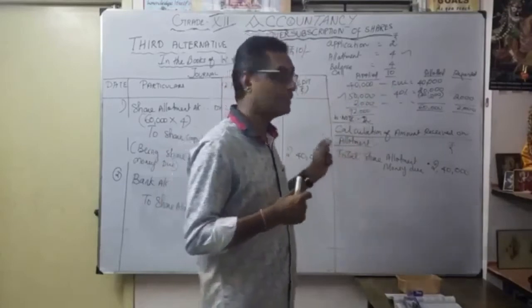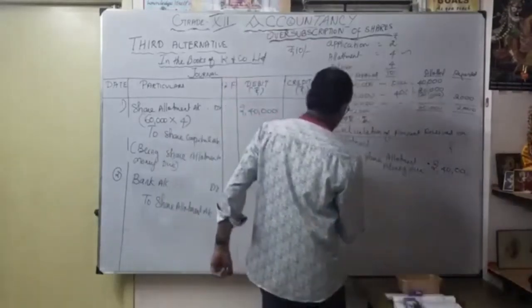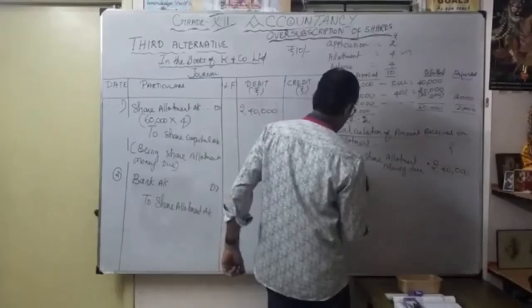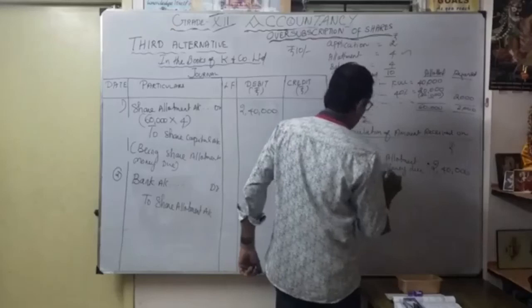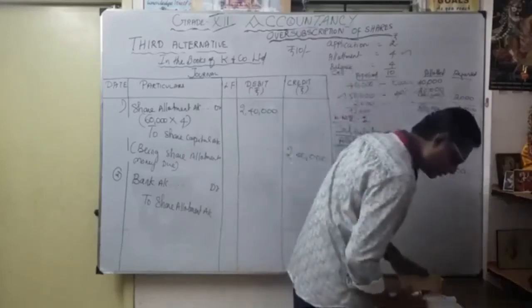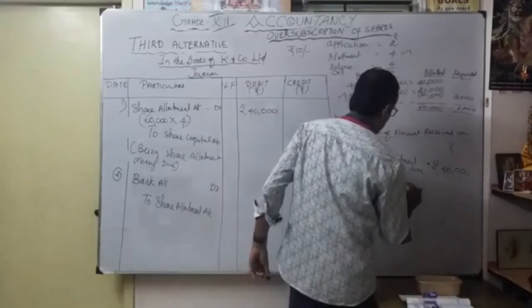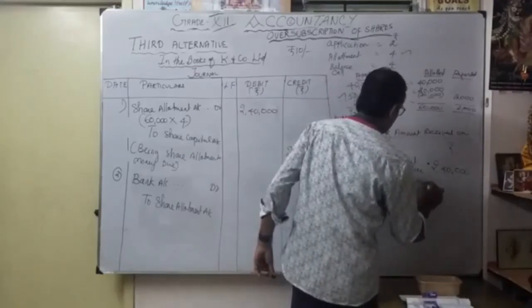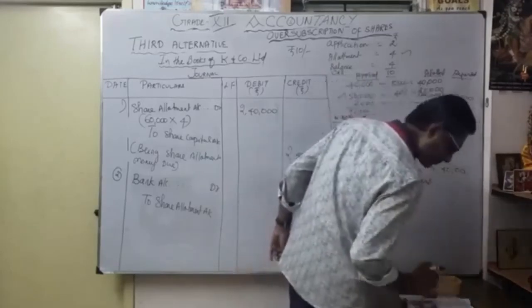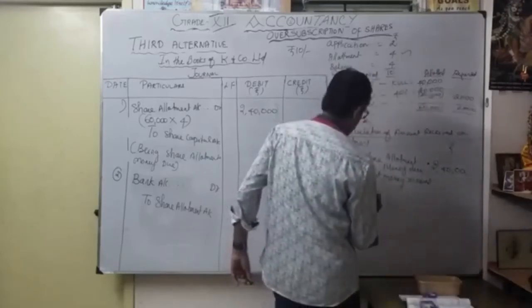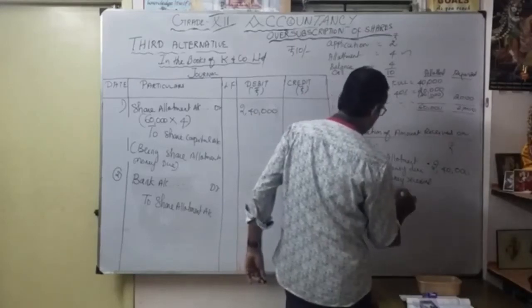The 60,000 we are now going to adjust here. So you have to write less: allotment money received on application stage.